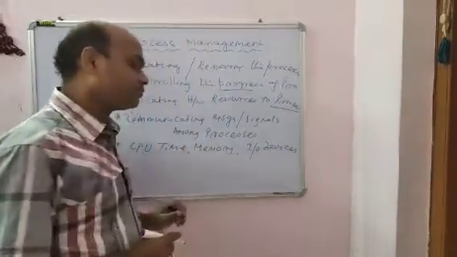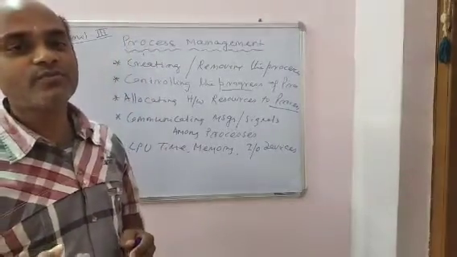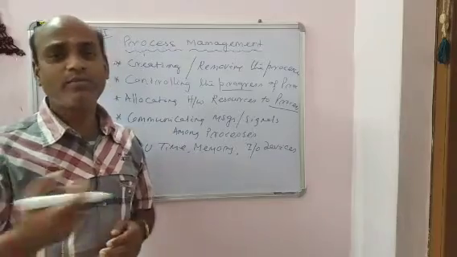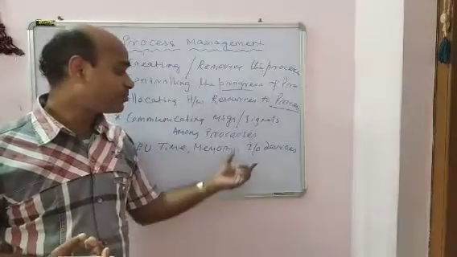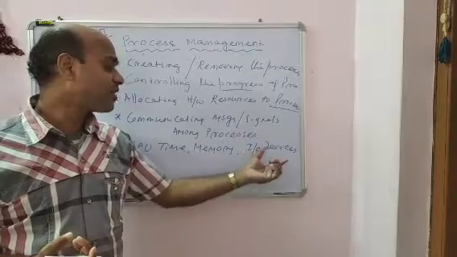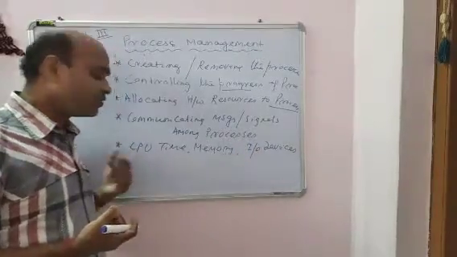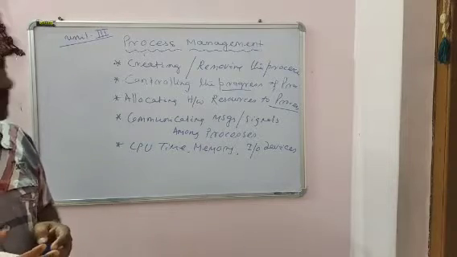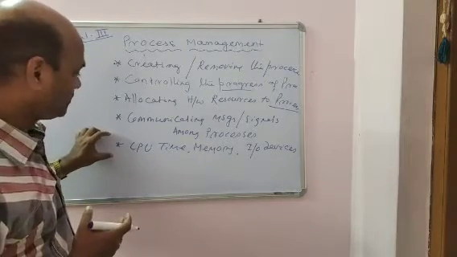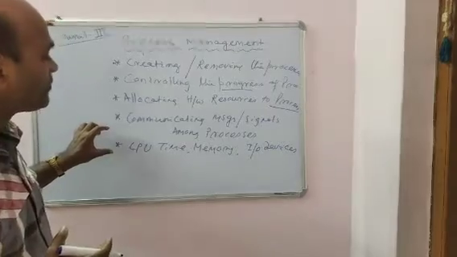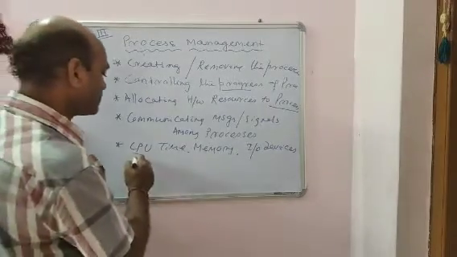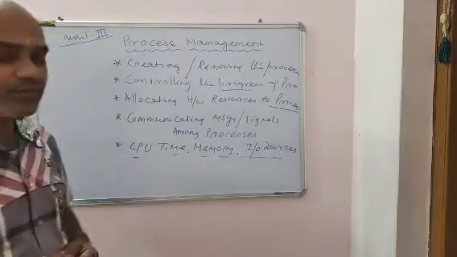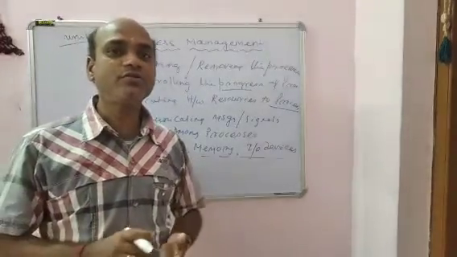For a process, it requires some input values, and after processing, the information comes out through the output device. So to perform a task or execute a program, the requirements are input-output devices, memory, and CPU time. A scheduler is also required.